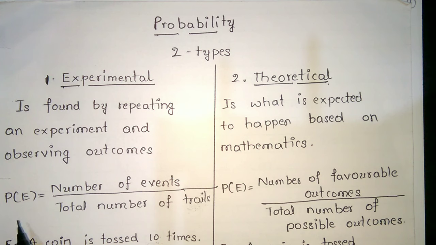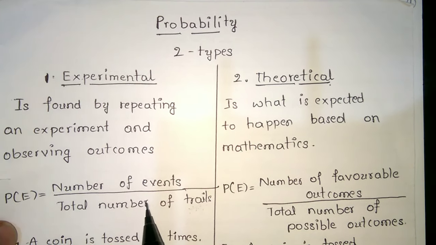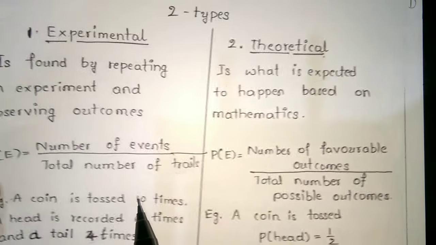The formula for experimental probability is the number of events divided by the total number of trials.